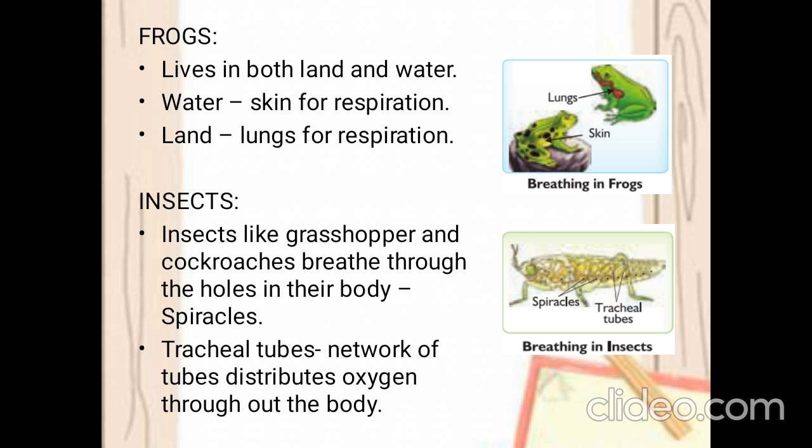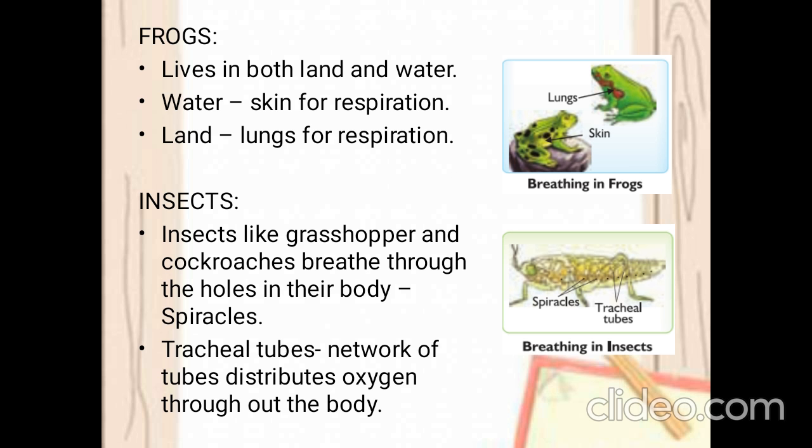As in the case of the windpipe in humans. In humans, the windpipe transmits the air from the nose to the lungs. In the same way, the air will be distributed in the body of insects through the tubes known as tracheal tubes. Did you get it, children?